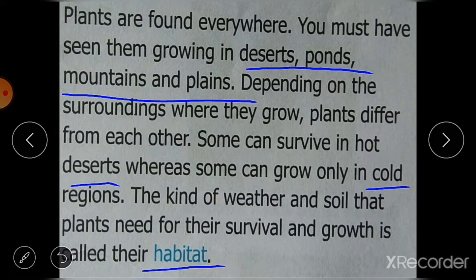Habitat means a place where the weather and the soil are good for the plant's growth. A plant can grow very well in its habitat because it has some special features that help it to survive in its particular surrounding, or we can say environment. And that is why some plants can live in hot deserts and some plants can grow in cold regions. This is the reason. So what is the meaning of habitat?